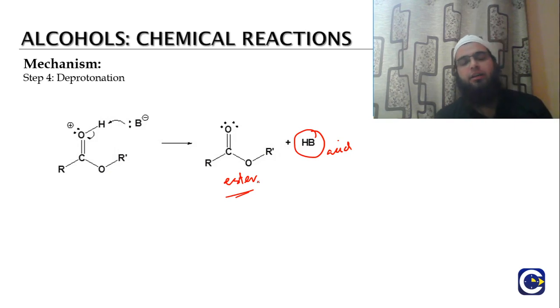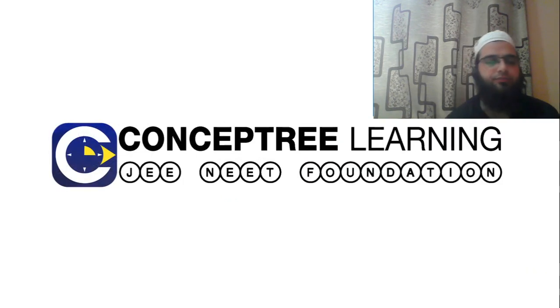Then the nucleophilic attack of the alcohol takes place on that complex, and after subsequent reaction steps we get the ester as a product. So this is the first reaction we discussed: the reaction of alcohol with carboxylic acid, giving out the ester. In the coming sections we will be discussing other reactions of the alcohol.